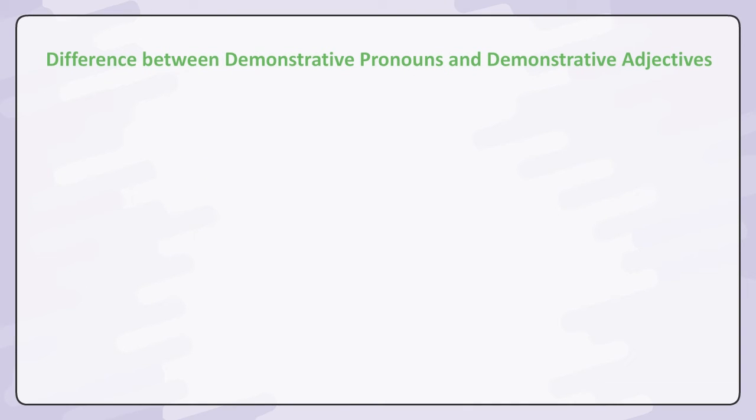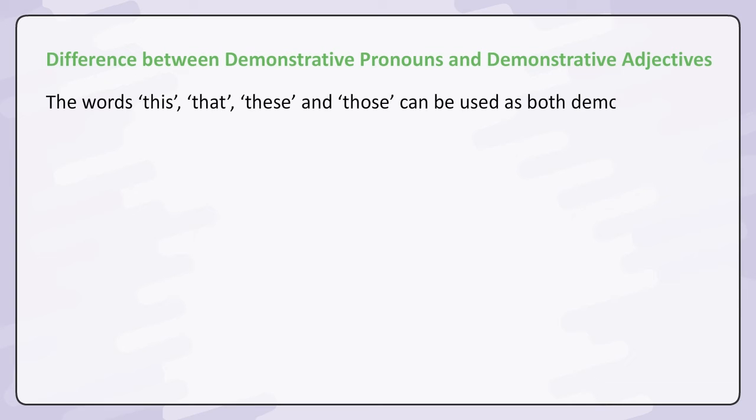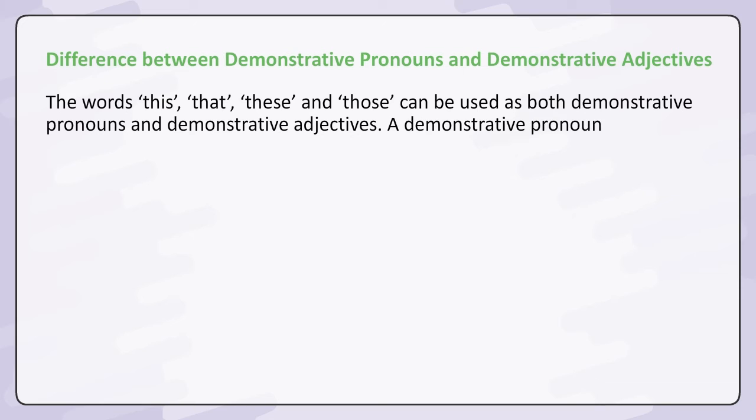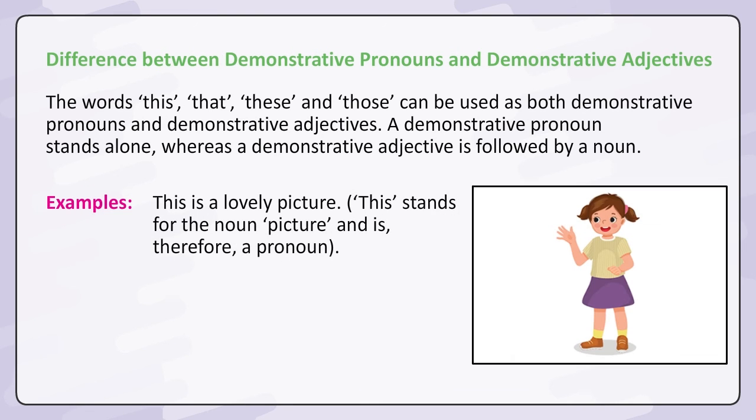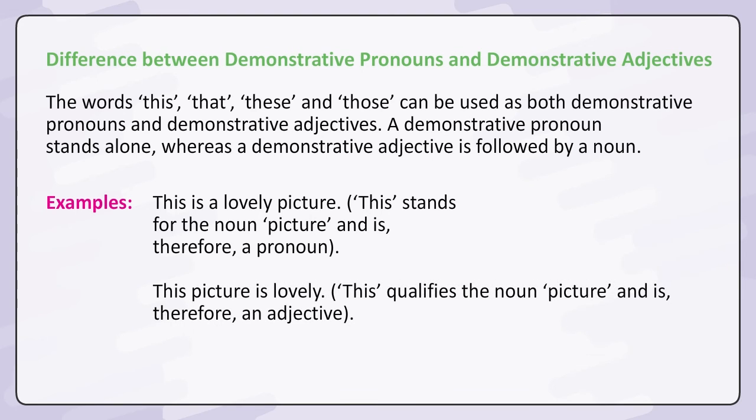Difference between demonstrative pronouns and demonstrative adjectives. The words this, that, these, and those can be used as both demonstrative pronouns and demonstrative adjectives. A demonstrative pronoun stands alone, whereas a demonstrative adjective is followed by a noun. Examples: This is a lovely picture. This stands for the noun picture and is therefore a pronoun. This picture is lovely. This qualifies the noun picture and is therefore an adjective.